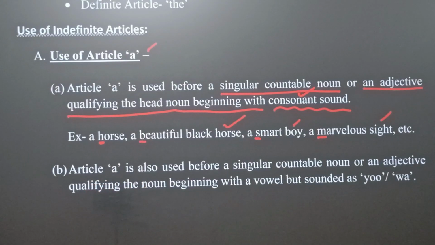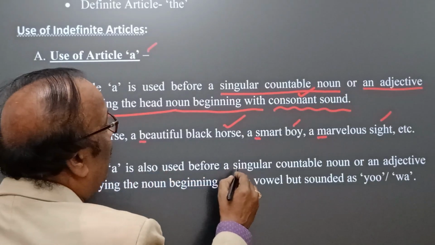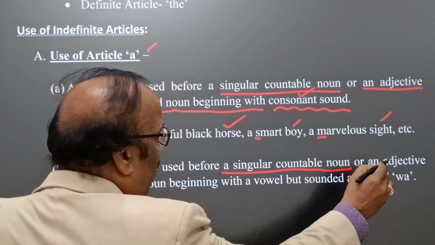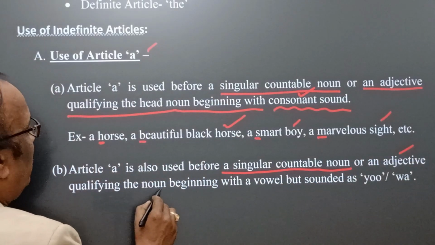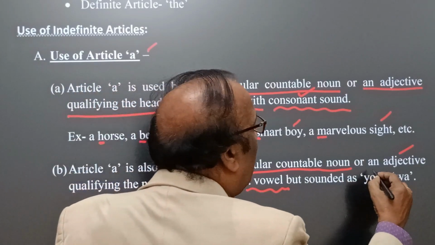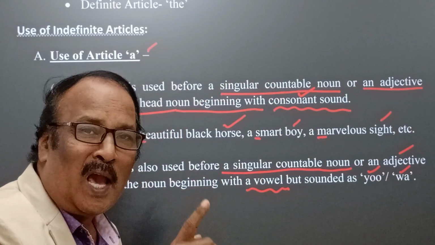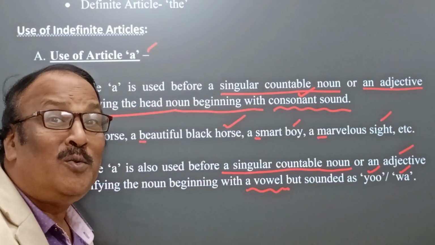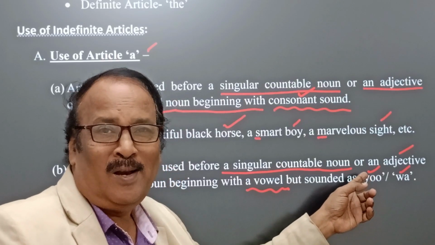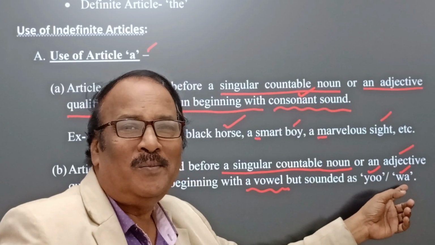Okay, now comes the other idea in this connection, that article a is also used before a singular countable noun or an adjective qualifying the noun beginning with a vowel but sounded as u or wa. Whenever there is a vowel, but that vowel sounds like a consonant, like you, a long yoo sound, and here a wa sound.